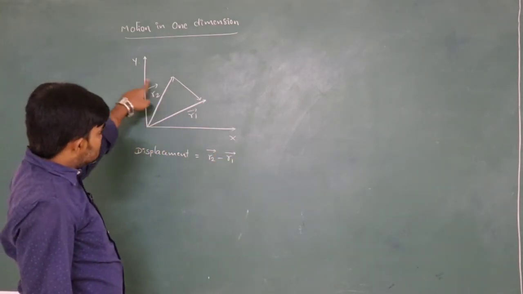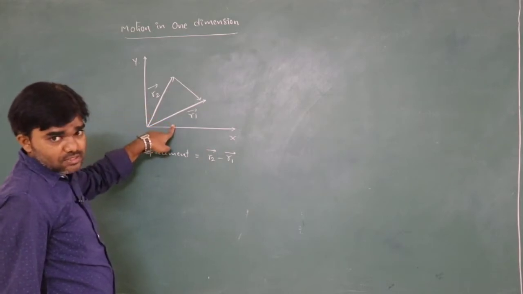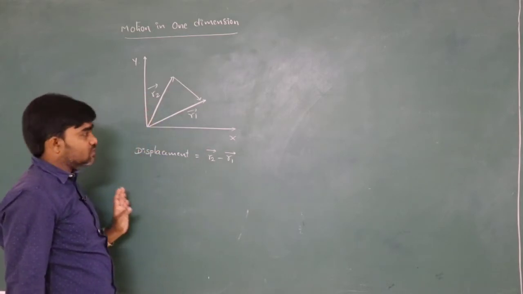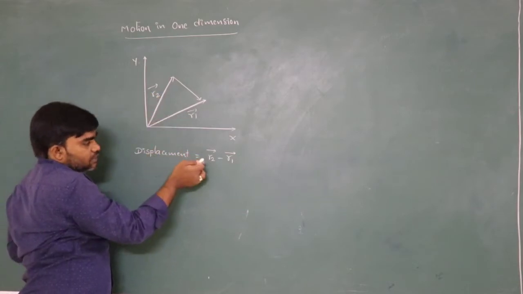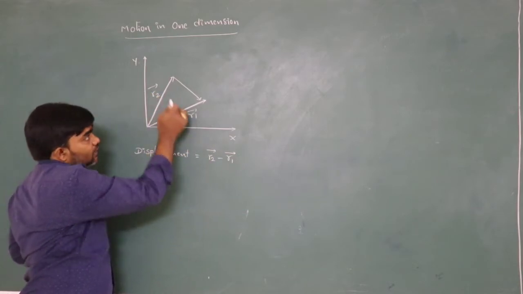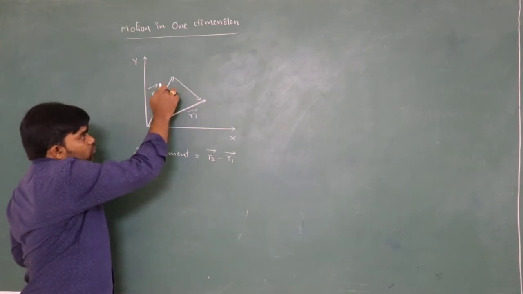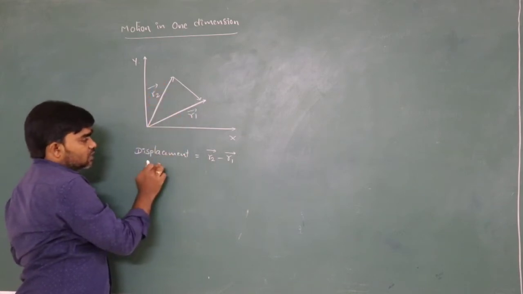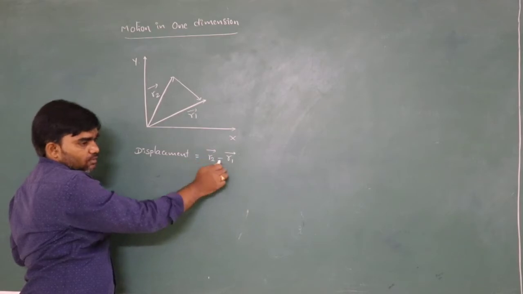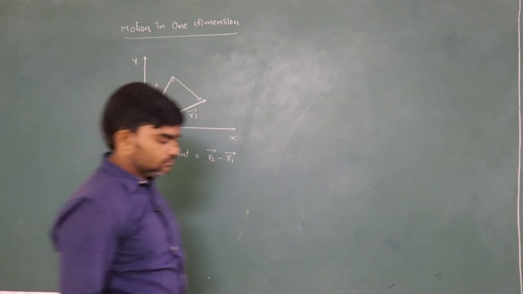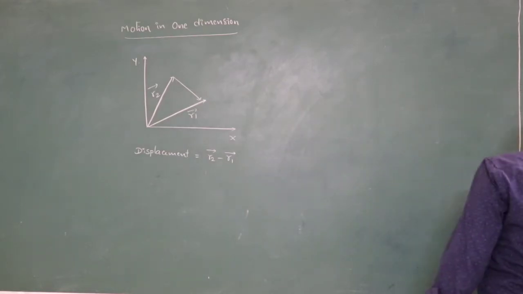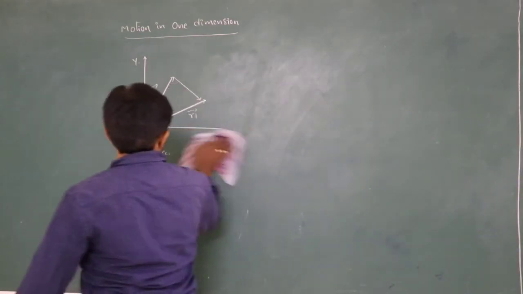If the two vectors are present in a two dimensional or three dimensional system, whatever it is, how can you calculate the displacement? Displacement means final minus initial, here r2 bar minus r1 bar. This is very, very important. Next, this is about distance and displacement.